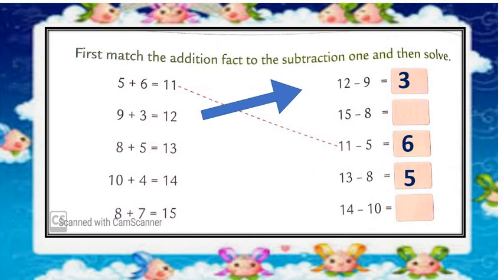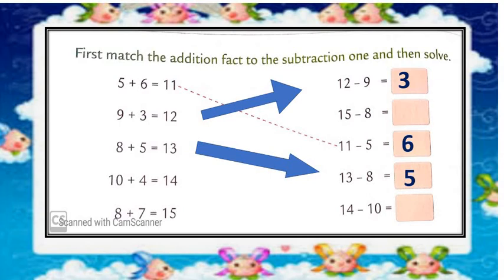So which step is remaining now? To match it. We have to match both these columns. 8 plus 5 is equal to 13 when 13 minus 8 is equal to 5. Listen, my dear students, understand this properly, because in today's homework you have to copy this in your maths fair book.